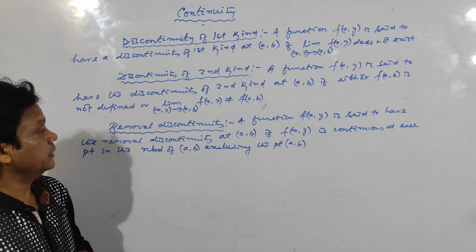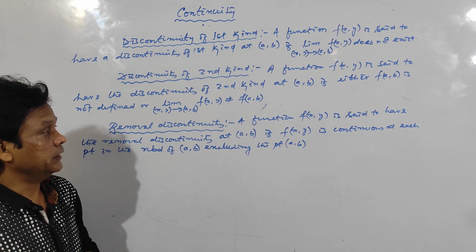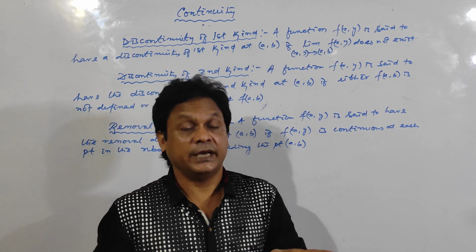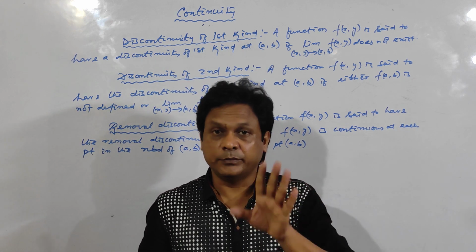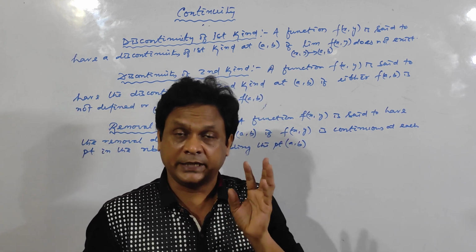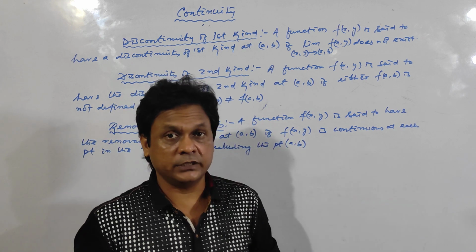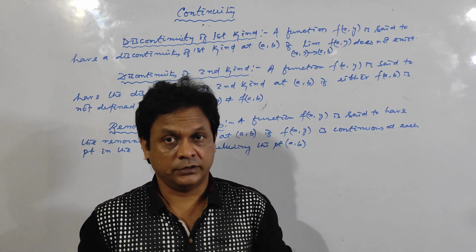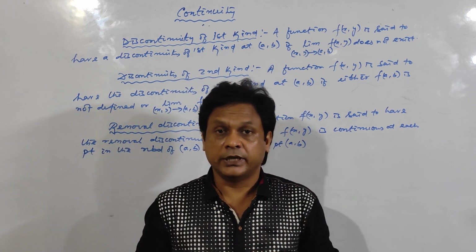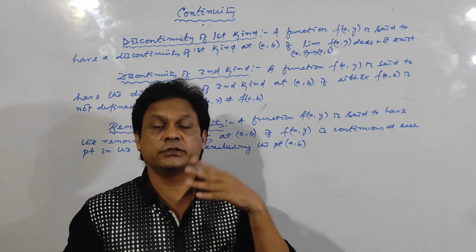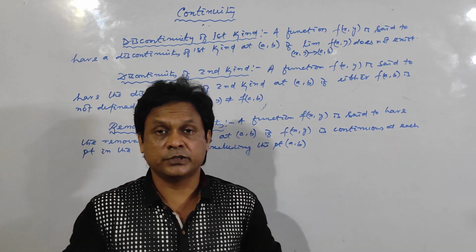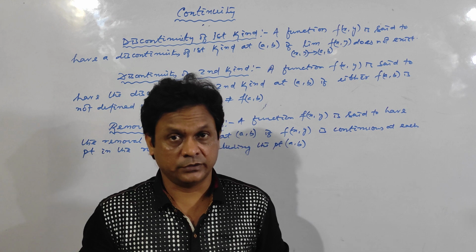Clear? Removable discontinuity means the function is continuous everywhere in the neighborhood of (a,b) except at (a,b). At (a,b) it is not continuous, but in the neighborhood of (a,b) it is continuous everywhere. Practically, removable discontinuity means you can remove the discontinuity by redefining the functional value. For example, the limiting value is 2 and the functional value is 5. If you redefine the functional value as 2, then the limiting value equals the functional value, so it becomes continuous. Clear?